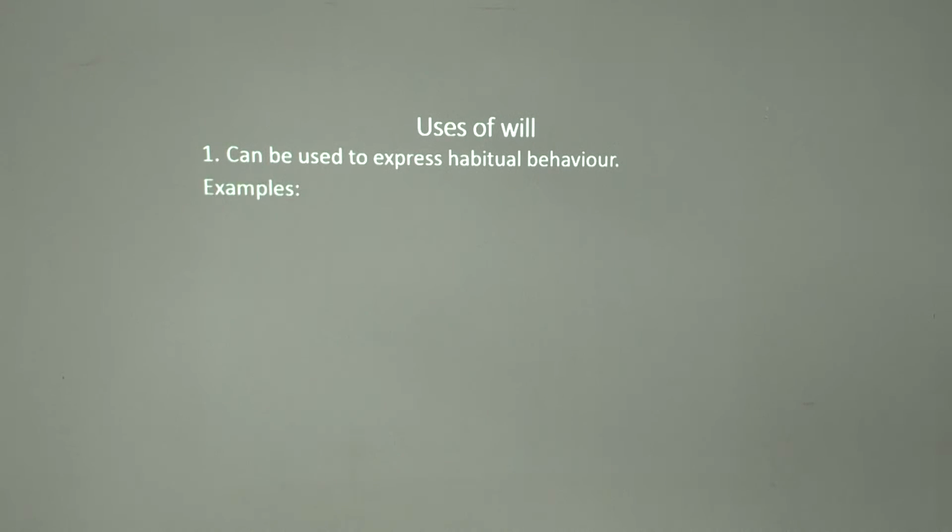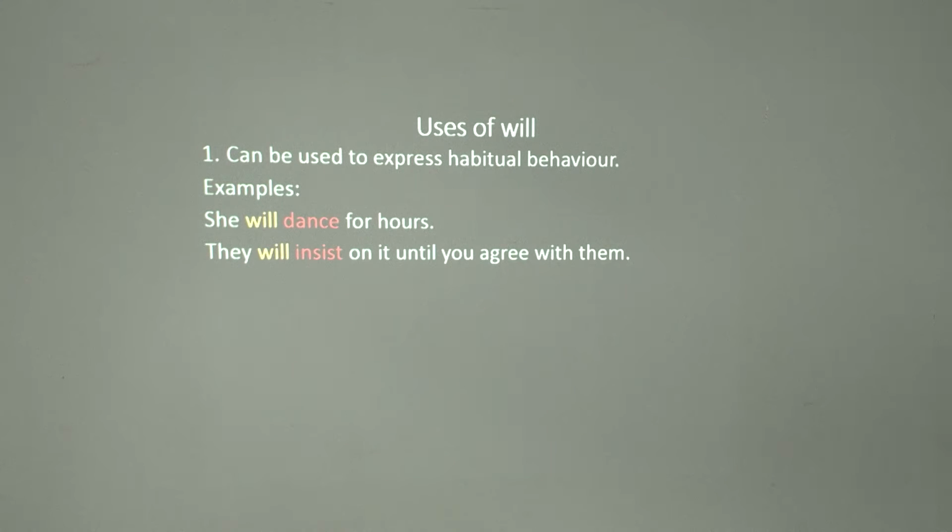And then we say will can be used to express habitual behavior. Examples like, she will dance for hours. Here it's a habit. We are using will to indicate that the person has that habit. Though it is future indicative, the person has that habit. If the person gets a chance to dance, the person will dance for hours. They will insist on it until you agree with them. This is a habit. That's how they behave. But we are using will there again for that.